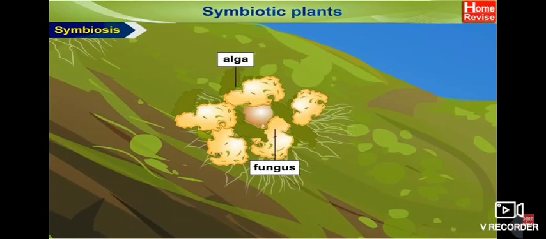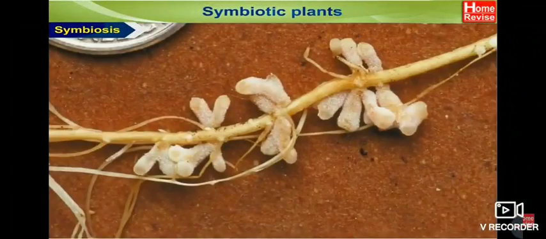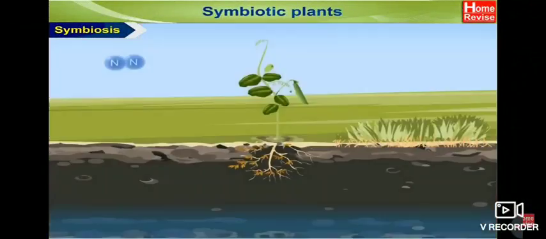The alga, being autotrophic, makes food for both by photosynthesis, while the fungus provides shelter, water, and minerals to the alga. For example, roots of leguminous plants like gram, beans, etc. contain nodules having rhizobium bacteria. These bacteria convert atmospheric nitrogen into nitrates, which are used by leguminous plants.